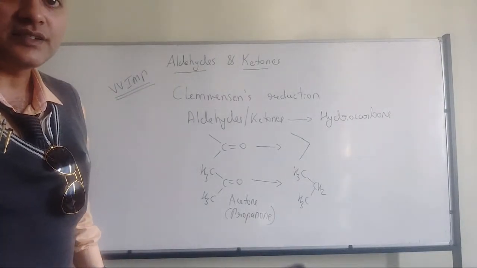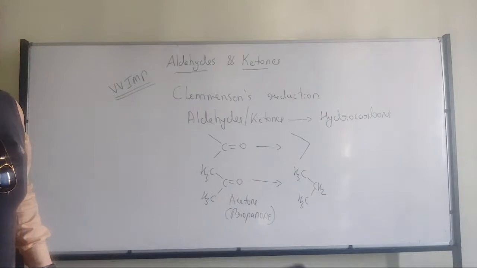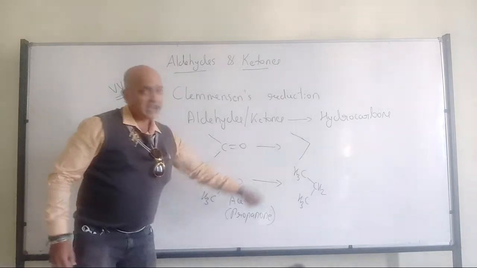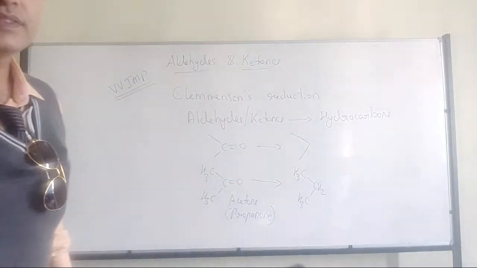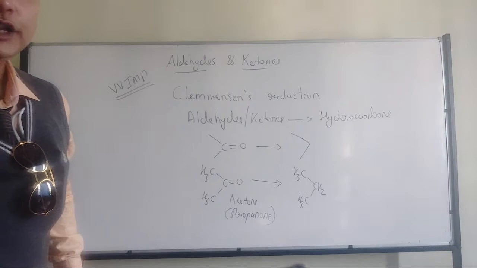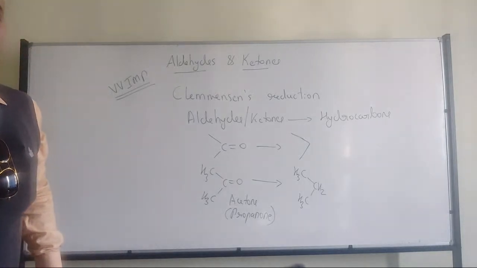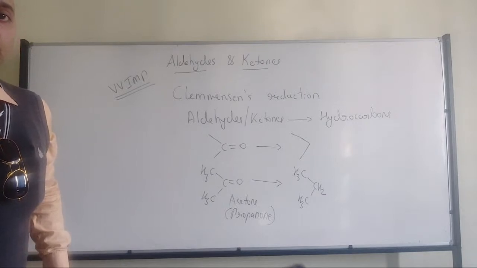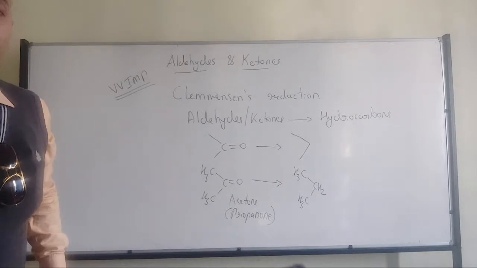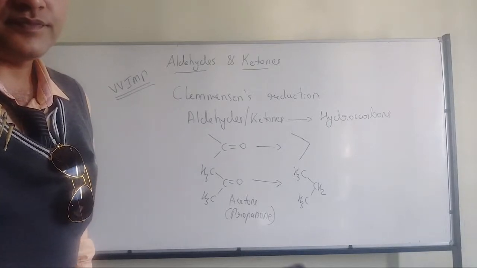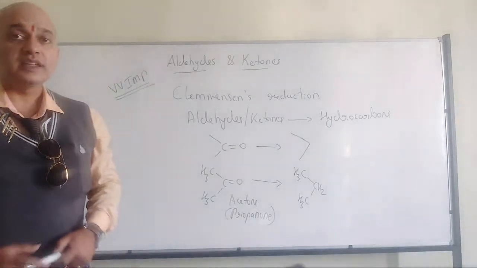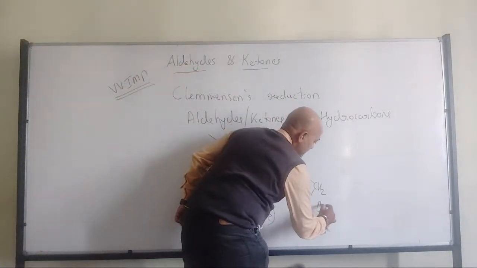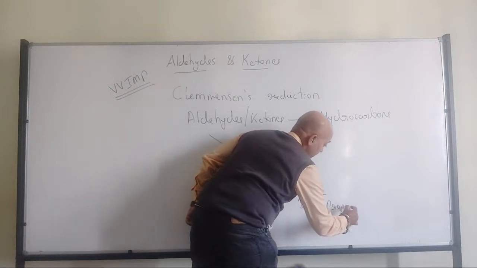Krishna has given the answer already. That's what I have written, the bond line formula, and here I have written the molecule. Which is that molecule on the product side? Propanone is getting converted into n-propane.